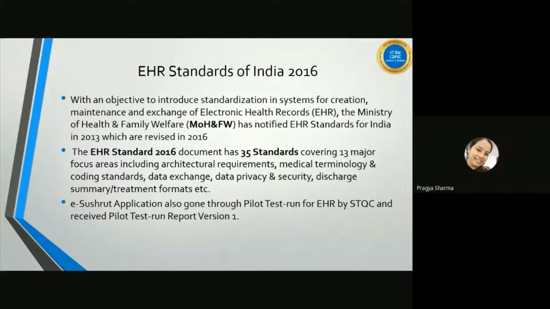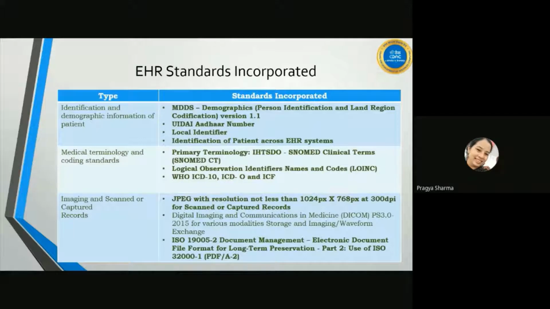Now, the current status as per the EHR Standards 2016: I'm going through the step-by-step categorization under these standards. First of all, identifiers and demographics. We are compliant with NHA, UIDAI, local identifiers, and government-based identifiers. We have implemented all of this.